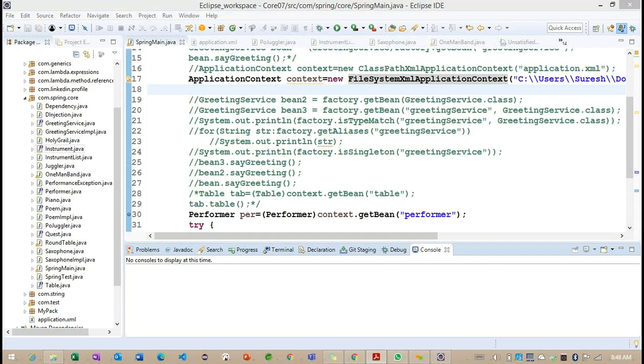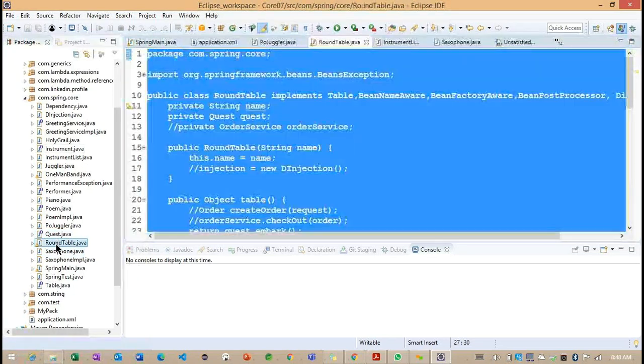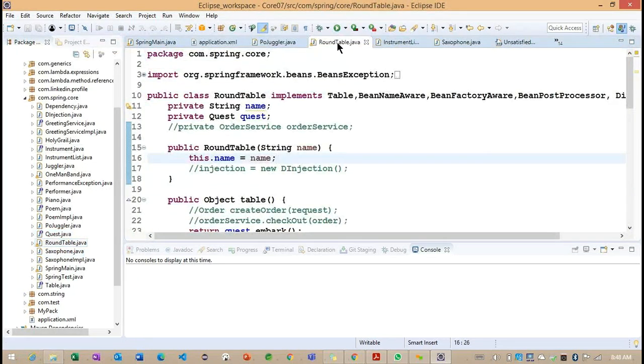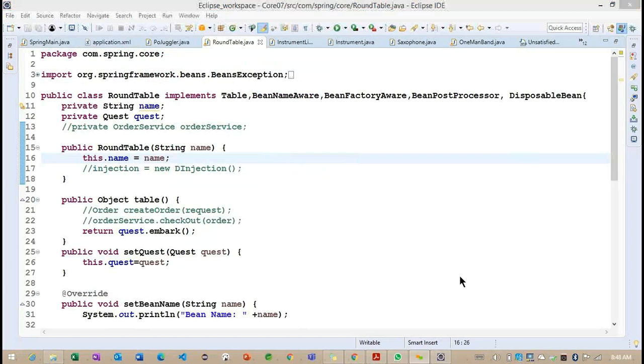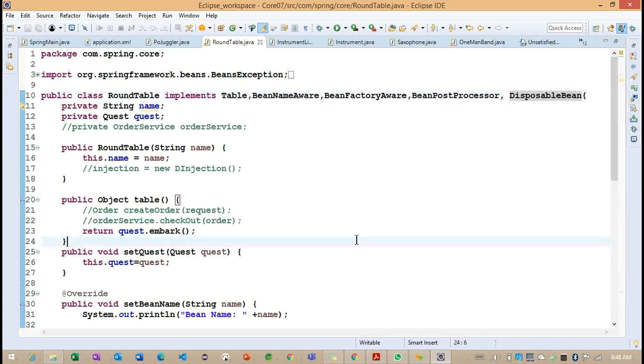Now we can go for the initialization section and destroying the bean. So when we are trying to discuss, what is the class we identified? Table, round table. Now if you focus here, inside this particular round table, we identified one disposable bean. So what is the purpose of this particular disposable?